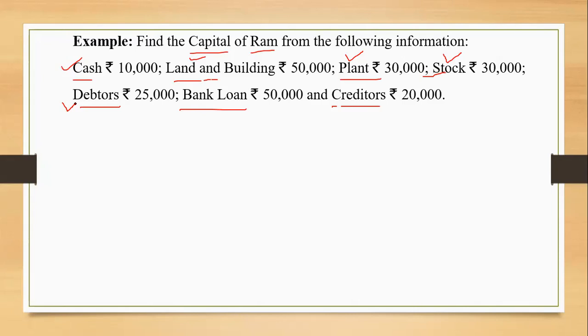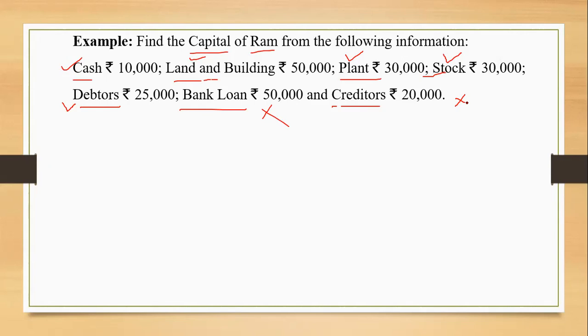And now what about the bank loan? Bank loan is an asset or a liability? Liability. Yes, that's very correct. And creditors? Liability. Nobody likes liabilities, that's why I have crossed them out. Assets should always be there with us. Okay. So we have assets with us. We have liability with us.